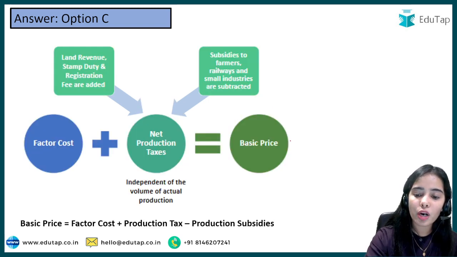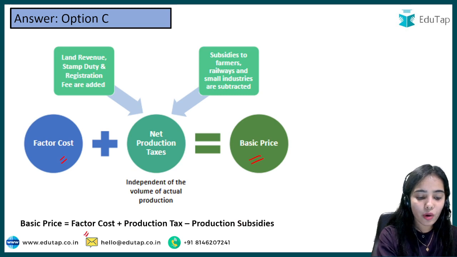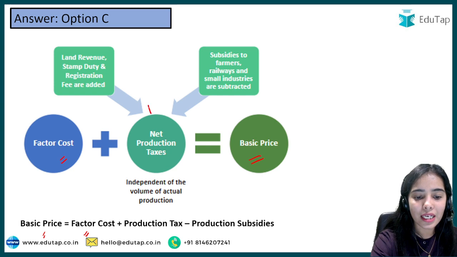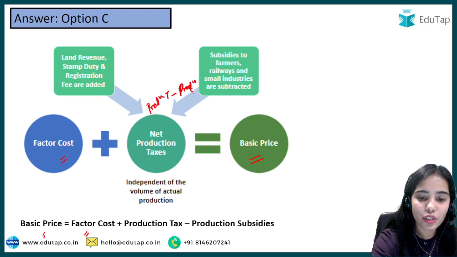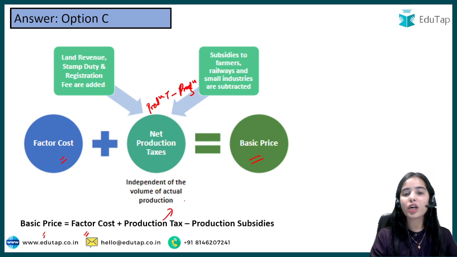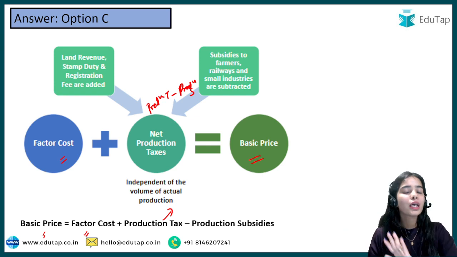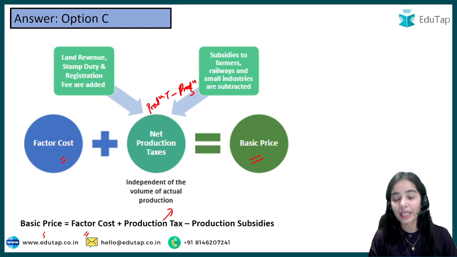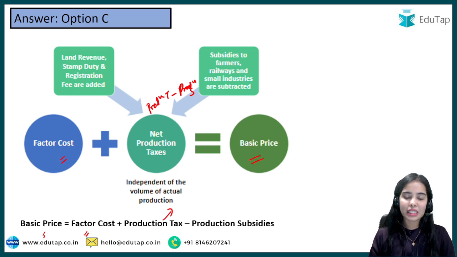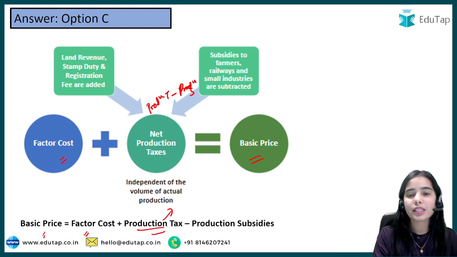Now if we talk about the basic price and factor cost, they are also different. Here we have net production taxes, that is production taxes minus the production subsidies. So what are production taxes? They do not depend upon the volume of the production, how many units you are producing. The production tax depends on what you are producing, that you are engaged in the farming business, or in some coal mining business. Depending on the business that you are engaged in, the production tax is levied.